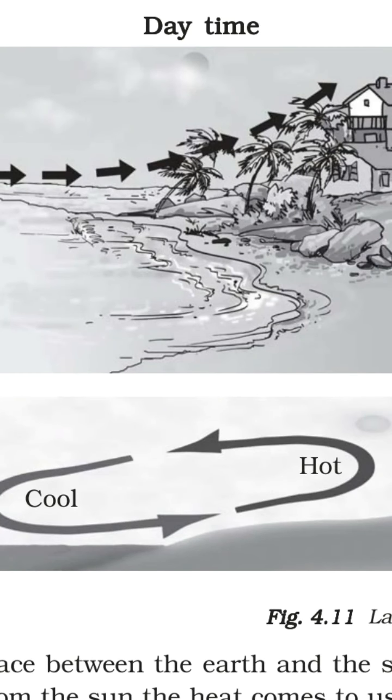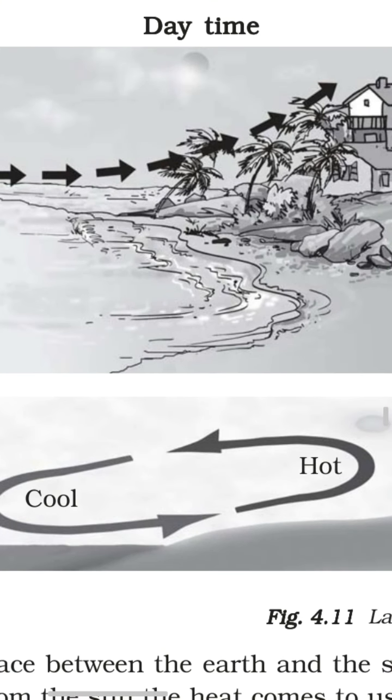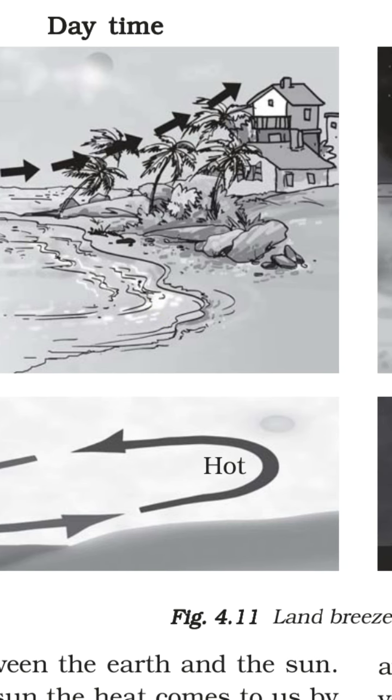See, during daytime, water will become hot very slowly. That is one of the peculiarities of water. Water will become hot and cool very slowly. But it is not like that for land. Land will become hot so fast and it will become cool so fast. So during daytime, what happens? The air above the soil will be very hot and it will rise up, because hot air is light in weight. Hot air is lighter and it will be moving up.